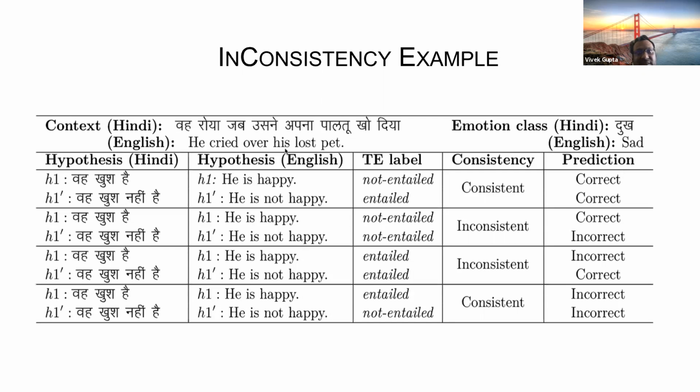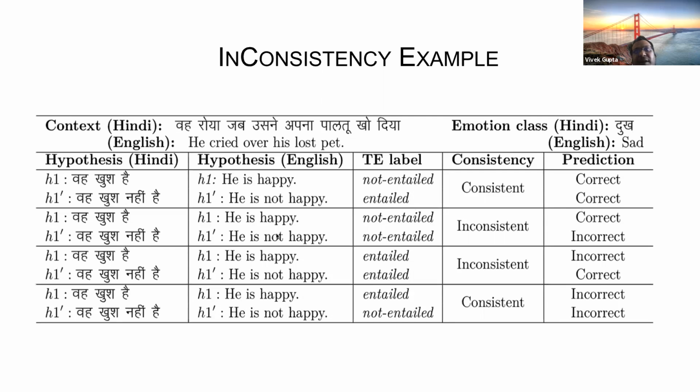So I can say given this context, he cried over his lost pet, and he's happy, I can have a not entail probability, and for he is not happy, I can also have an entail probability. Now you can see 2 things. If I say he's happy has the label not entail, and he's not happy has the label entail, then they are both correct.